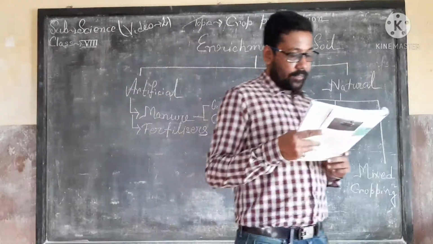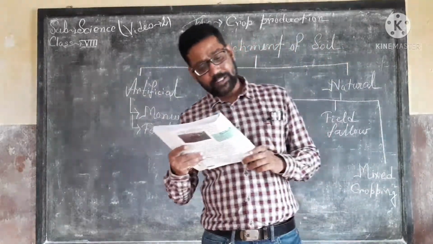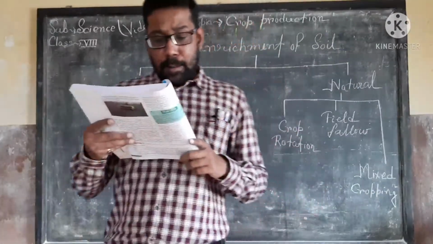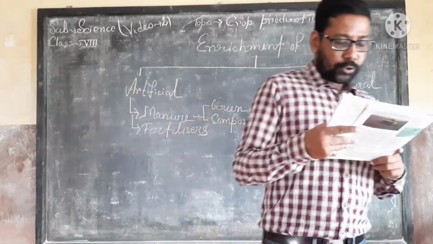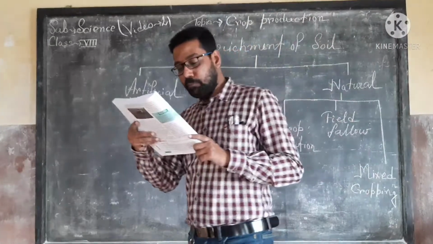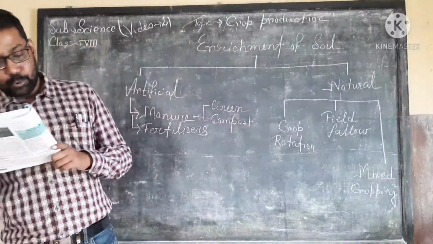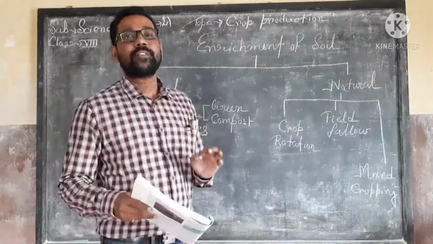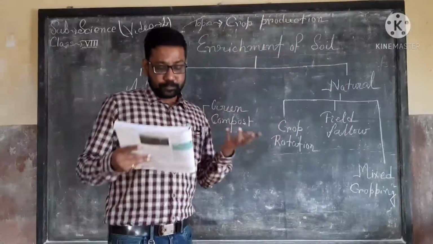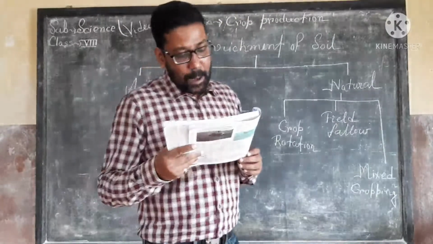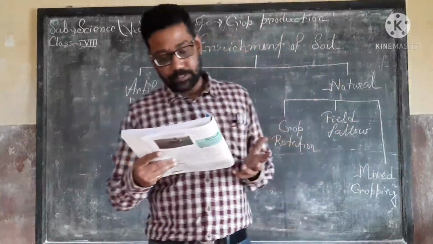Green manure consists of green plants that are plowed back into the soil where they decompose. Compost is made by decomposing plant or agricultural and animal waste by means of microbial activity.